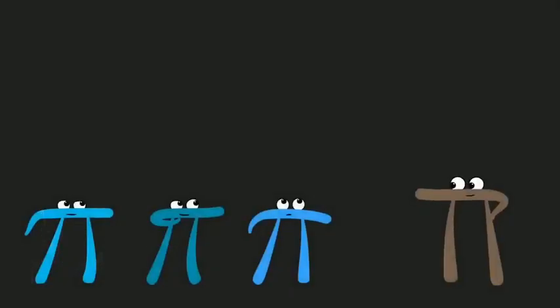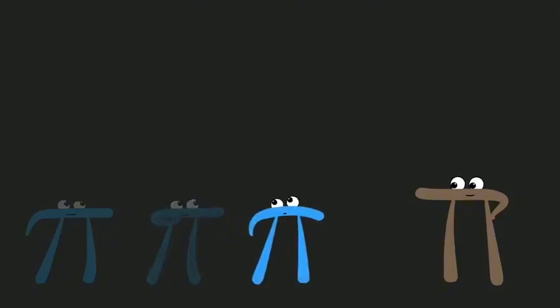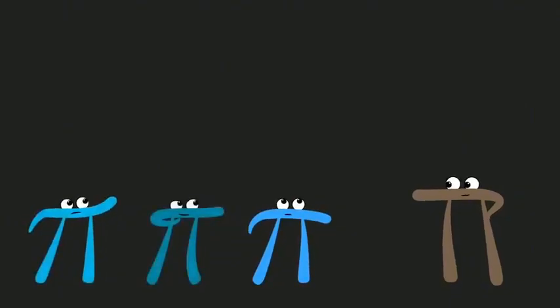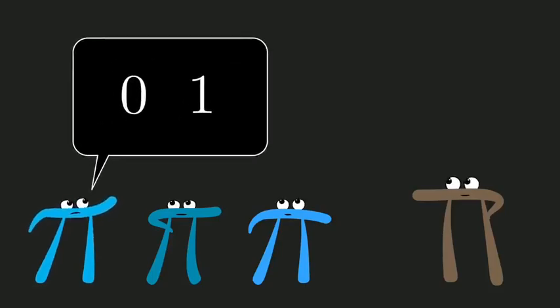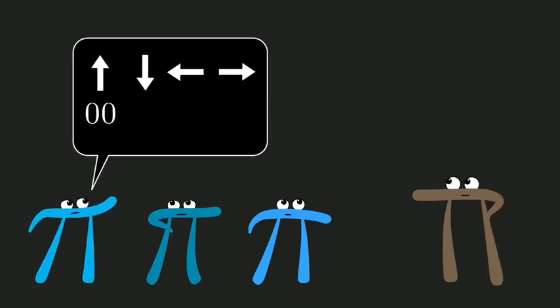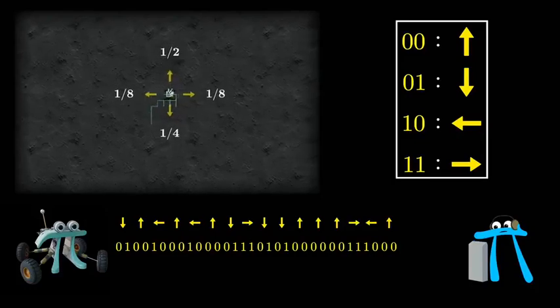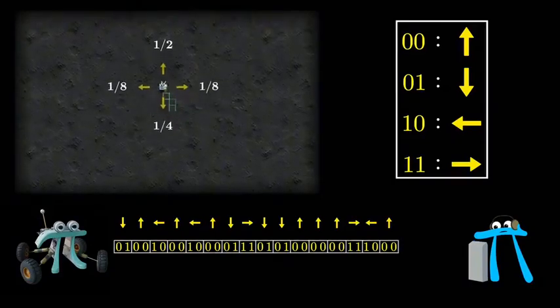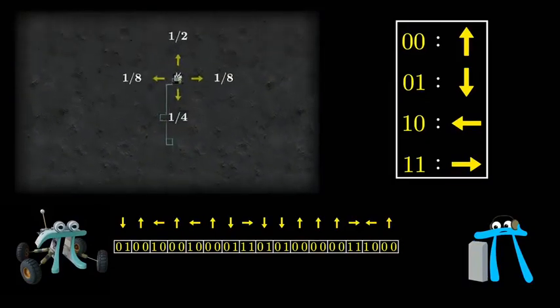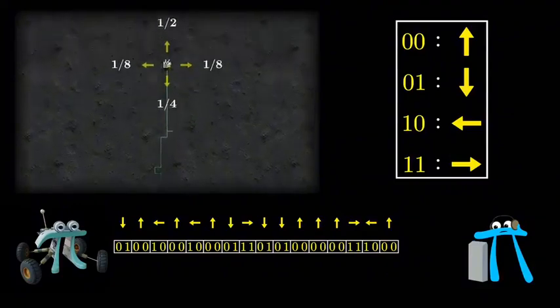And here, we might imagine 3 students who each attempt an answer. One who's straightforward, one who is clever, and one who is very theoretical. The straightforward student immediately raises their hand and says, well, for each of these 4 instructions, we could just use 2 bits. Maybe 00 encodes up, 01 encodes down, 10 encodes left, and 11 encodes right. On the receiving end, this makes it very easy for the robot to decode. It simply breaks up the bit stream into chunks of 2, and translates each chunk into the appropriate instruction.